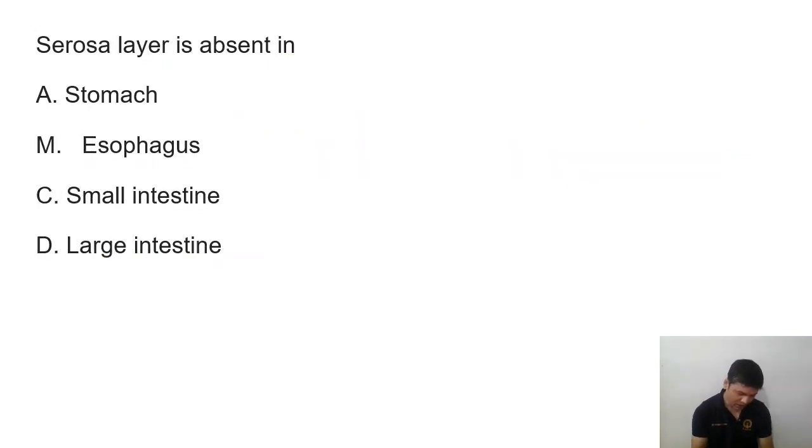Then the question is: serosa layer is absent in which? The answer is esophagus. So here the simple answer: serosa is absent in the esophagus. Other parts have serosa, but in the esophagus it is absent. So esophagus will be the answer.